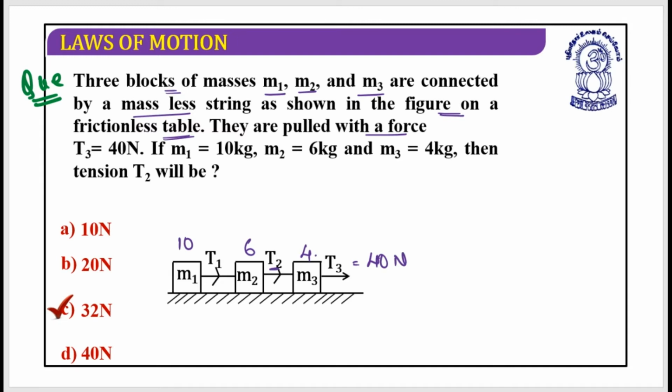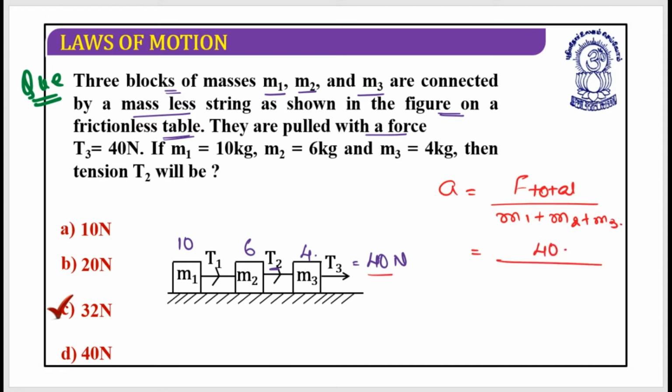Great. So let's start working on this. First task, the acceleration is equal to F total divided by total mass to be carried, m1 plus m2 plus m3. The F total is 14 Newton. The total mass to be carried is 10 plus 6 plus 4, it's 10 plus 6, 16 plus 4, it's 20. So the acceleration of the system would be equal to 2 meter per second square. Now what do I need? I need the tension T2.